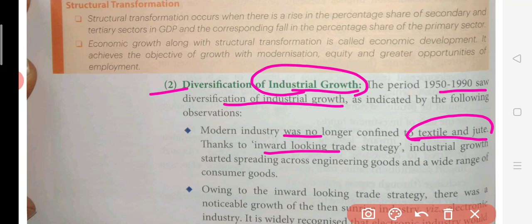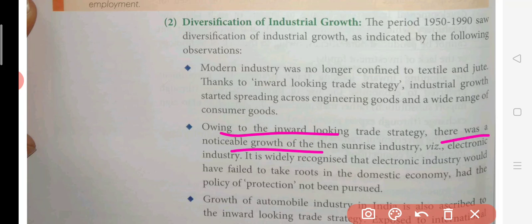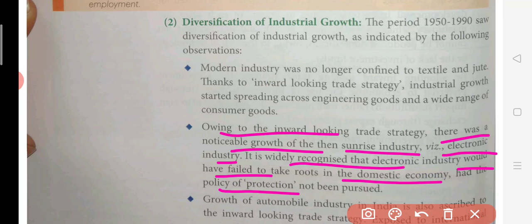So thanks to inward looking strategy, industrial growth started spreading across engineering goods and a wide range of consumer goods. So different types of consumer products like biscuits, soaps, and so many different types of industries started establishing their business in India. Even the electronic goods industry has shown a significant increase in India, and this industry is also called the sunrise industry. So, owing to this inward looking strategy, there was noticeable growth for the sunrise industry, that is the electronic industry. It is widely recognized that the electronic industry would have failed to take root in the domestic economy had the policy of protection not been pursued.